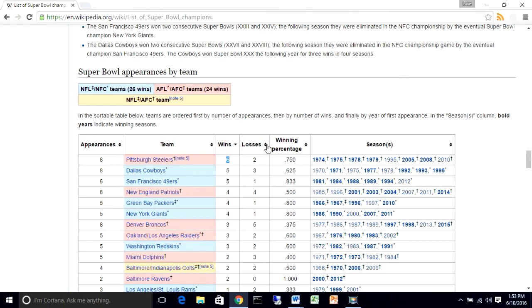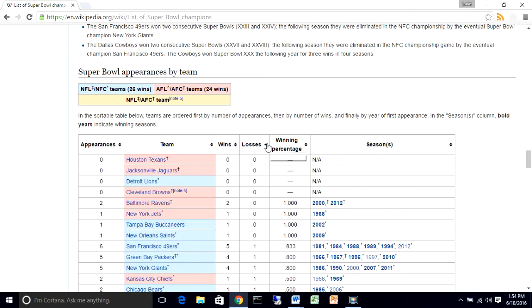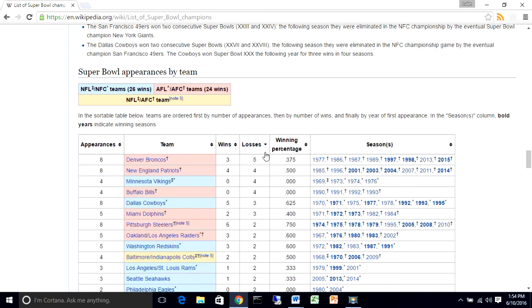Okay, what if I want to know who's lost the most? I can toggle the most losses, and I have Denver Broncos that have lost the most. They've won 3, but they've lost 5, so they've been to 8, and they don't have a very good record. Patriots have lost 4 as well. Vikings have lost 4 along with the poor Buffalo Bills. Both of them heartache teams. Been 4 times, never won it at all. And it actually even gives me the dates of it here.